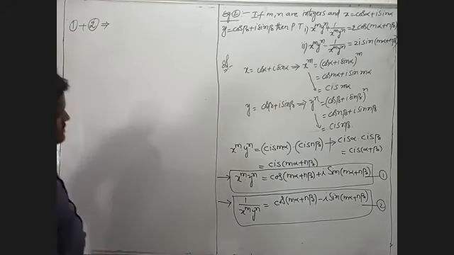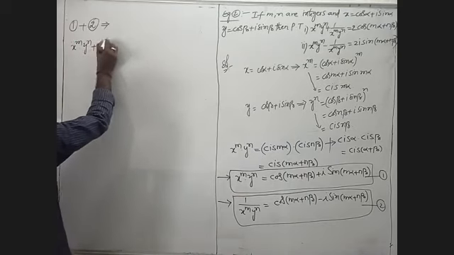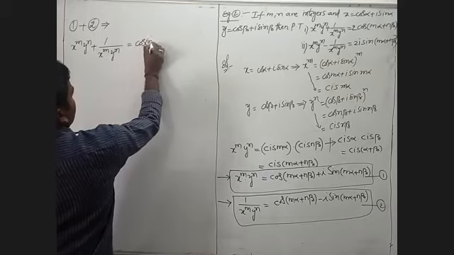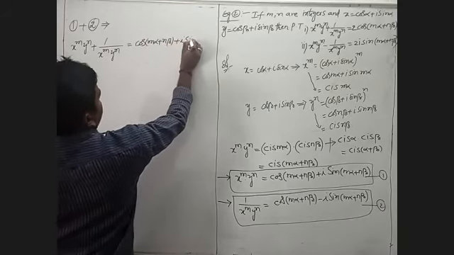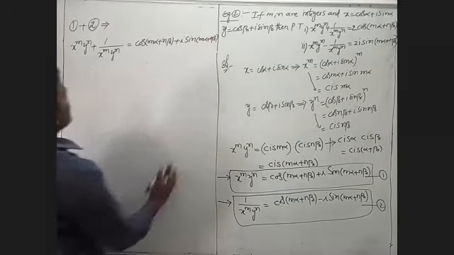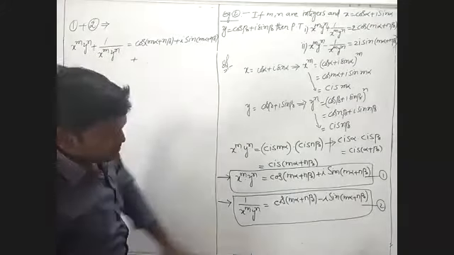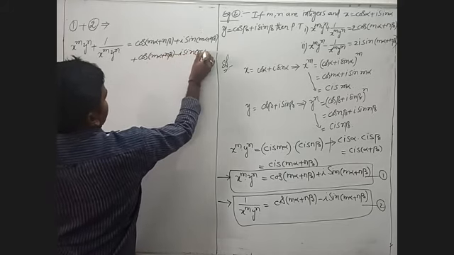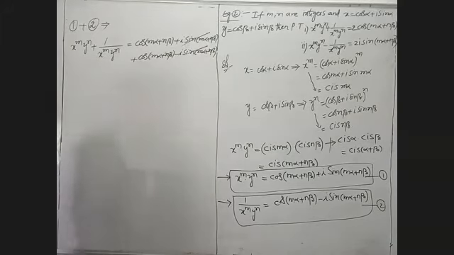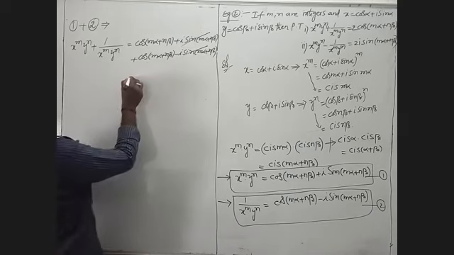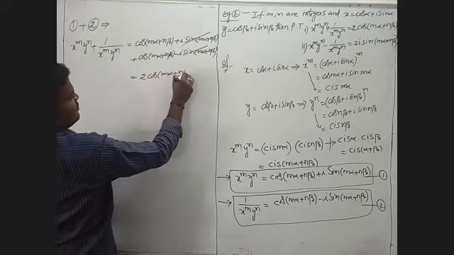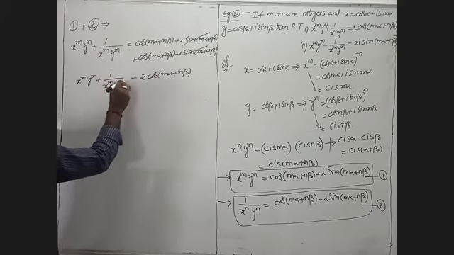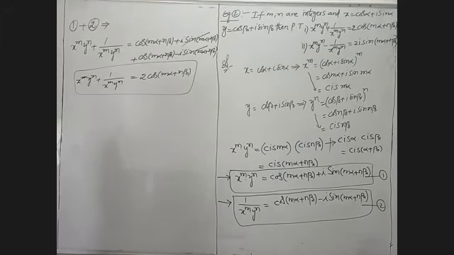Given LHS is x power m y power n plus 1 by x power m y power n. The first value is cos of m alpha plus n beta plus i sin of m alpha plus n beta, plus 1 by x power m y power n, which is cos of m alpha plus n beta minus i sin of m alpha plus n beta, right? Plus and minus will cancel. Cos of m alpha plus n beta and cos of m alpha plus n beta is 2 cos of m alpha plus n beta. So x power m y power n plus 1 by x power m y power n is 2 cos of m alpha plus n beta.